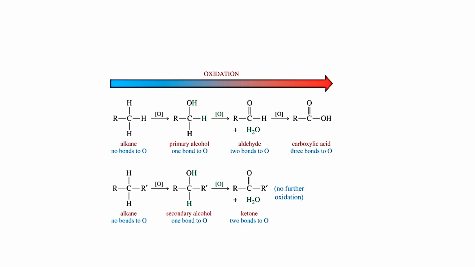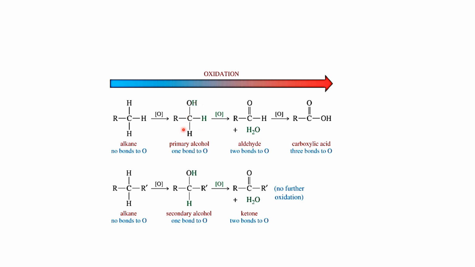Here is a brief summary of how oxidation takes place. We see that we have different reactants, which undergo oxidation in the presence of nascent oxygen, and we get different products. For example, in the first case we have an alkane, and you will see that there is no oxygen atom present, but when it undergoes oxidation in the presence of nascent oxygen, we have a primary alcohol. It has one hydroxyl group, which means one bond to oxygen.